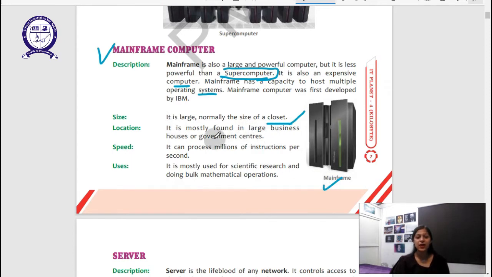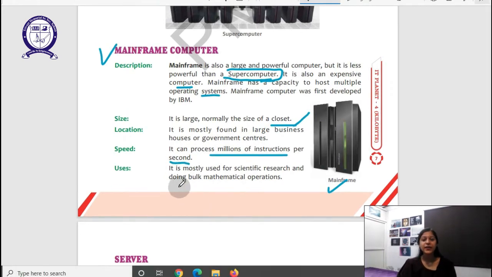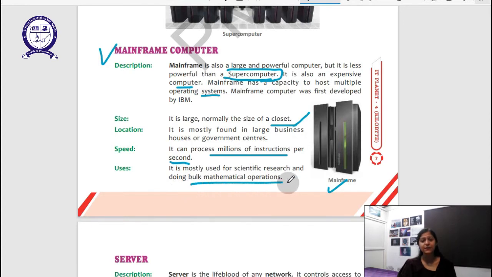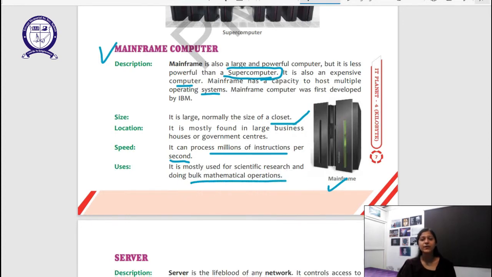It's found in large business houses or government centers. It can process millions of instructions per second. Million is 10 lakh. It is mostly used for scientific research and doing mathematical operations, bulk mathematical operations. Now we will study about the server.